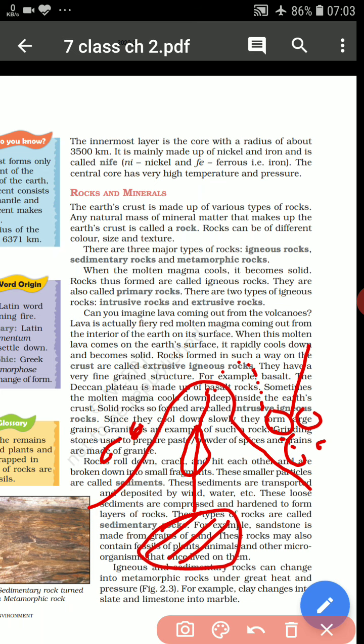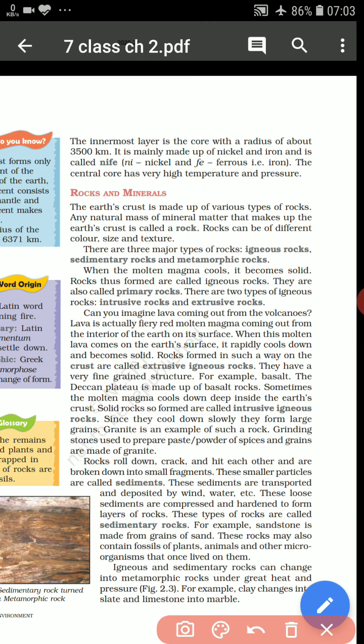And here also, this magma will cool down, and this type of rock is known as intrusive igneous rock because it cools inside the earth's surface. The Deccan Plateau is an example of extrusive igneous rock. It is made up of basalt rock, which is an example of extrusive igneous rocks. So now we know that the first rock was the igneous rock.